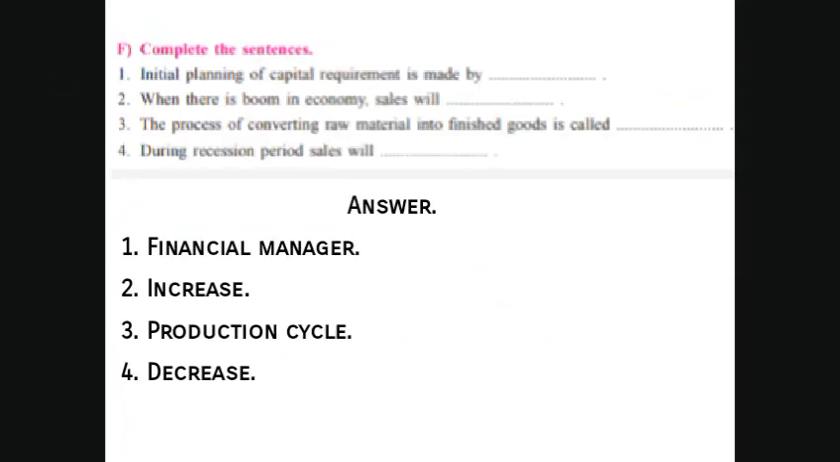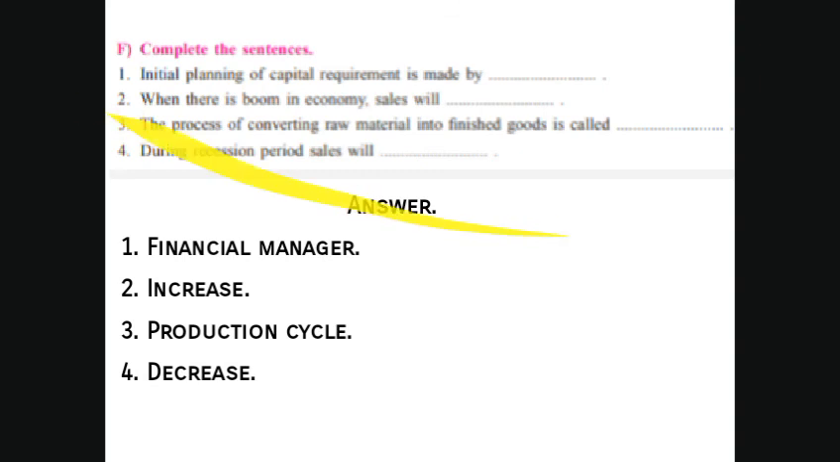F. Complete the sentence. Initial planning of capital requirement is made by the financial manager. Second, when there is a boom in an economy, sales will increase. Third, the process of converting the raw material into finished goods is called a production cycle. Previously we learned this. Fourth, during the recession period, sales will decrease, not increase, decrease.